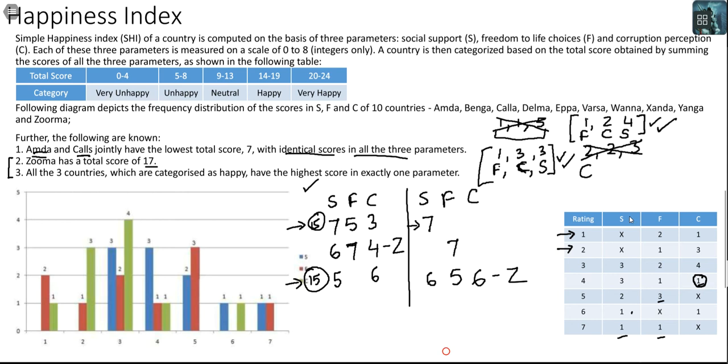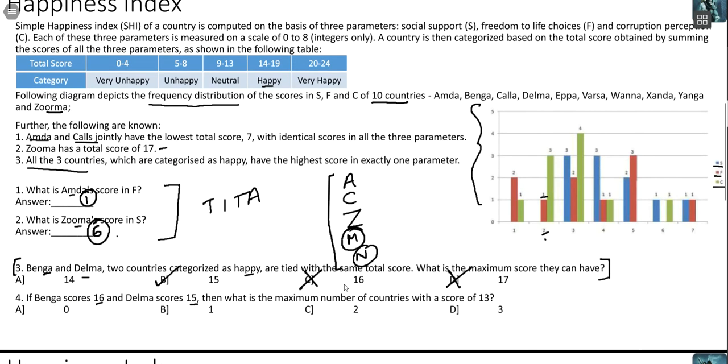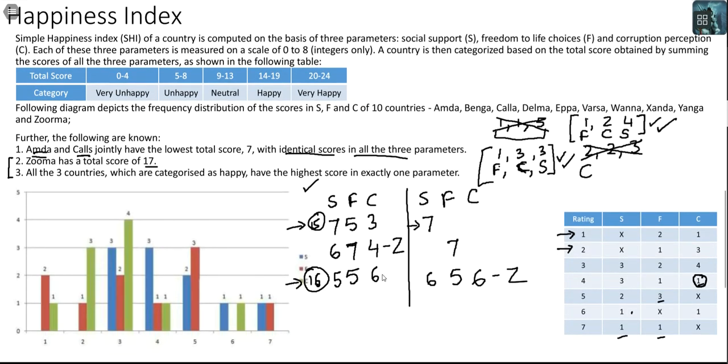So if I remove this, I will get this now, which leads to a total of 16 here. So Benga scored 16. So this is Benga and this is Delma. Yes, this case is possible.